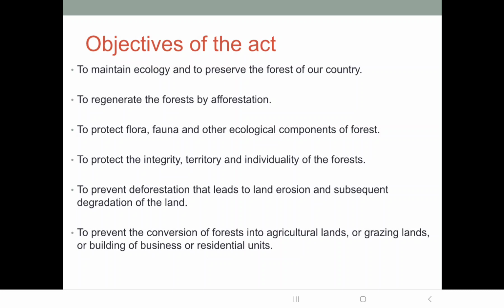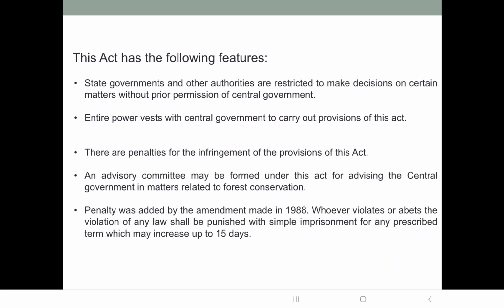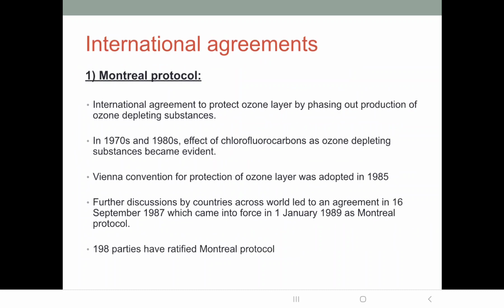Then also to prevent the conversion of forest land into agricultural lands, grazing lands, or for building businesses or residential units. Then we have seen how the central government has more powers with respect to this act. For any decision, the state government has to take prior permission of the central government under this act. Then an advisory committee is there to advise the central government in matters related to forest conservation, and penalties are also there.